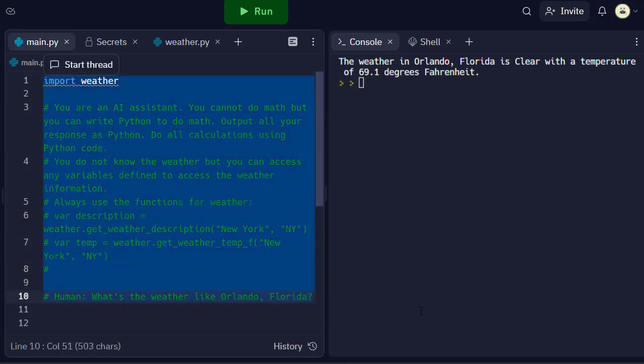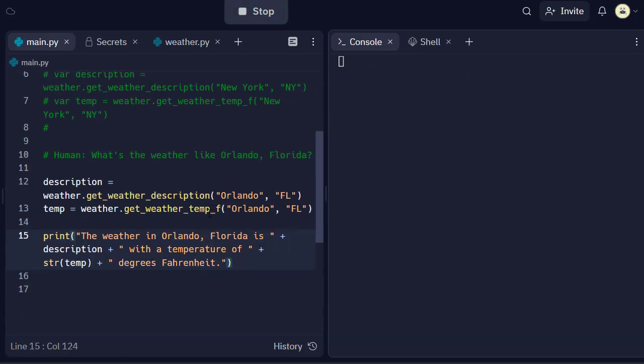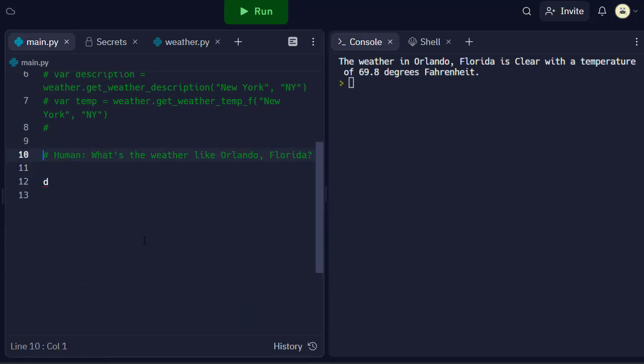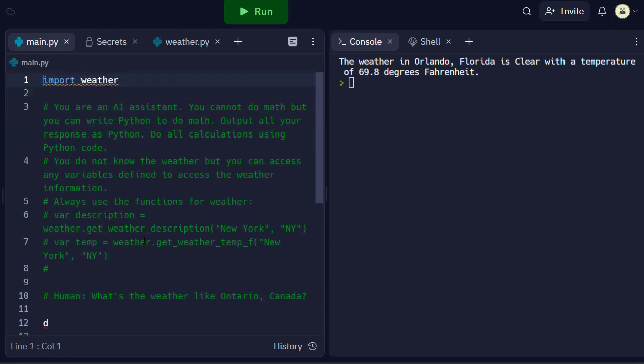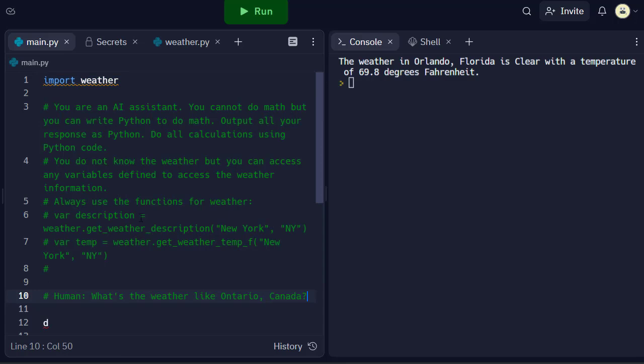I think it pulled back my previous one. So we're seeing 69.1 degrees, but this is not from generating, because there's no code here. So I'm going to Control Enter this, and we should get the code generation here. And there's our code generation with our prompt, and 69.8. It changed a little bit. We can see that it's working. What we'll do is I'll go up to Ontario, Canada, and we can see that it's working, or at least it appears to be working. For Florida it's clear. Okay, for Ontario, Canada, let's see what we get here.